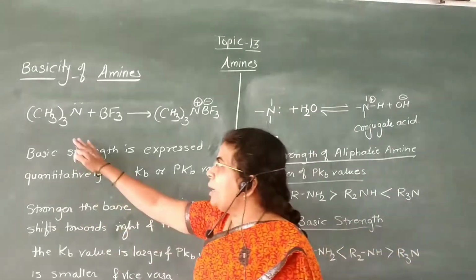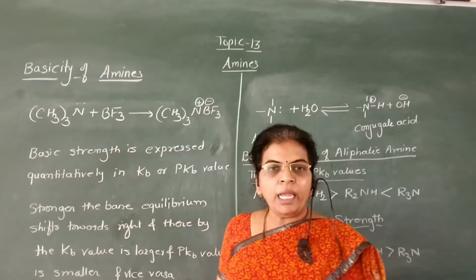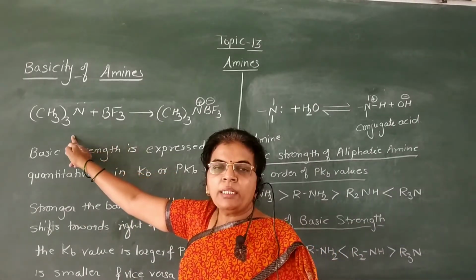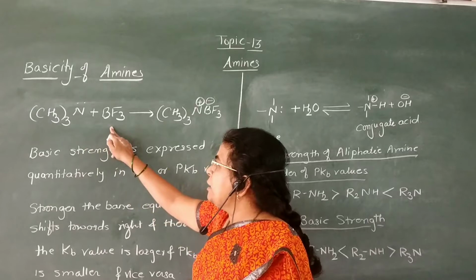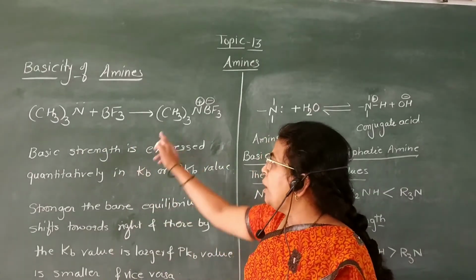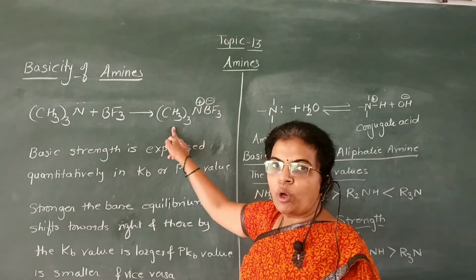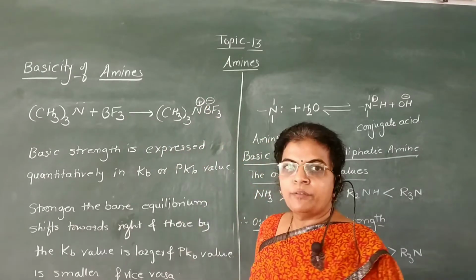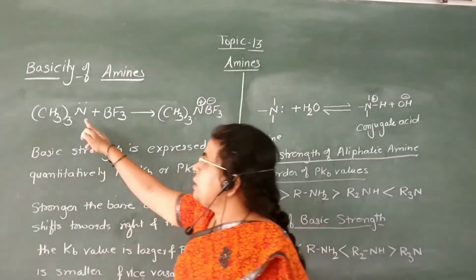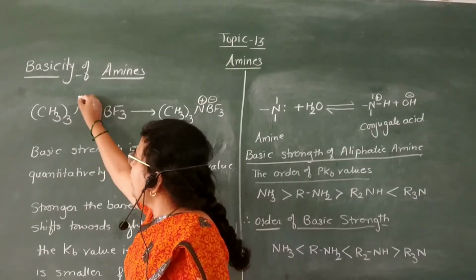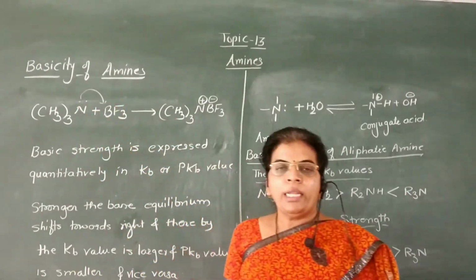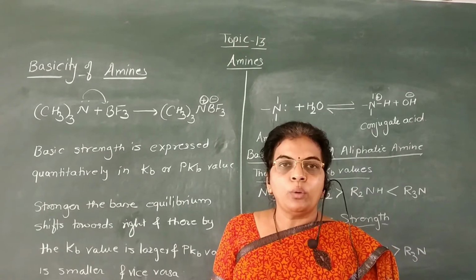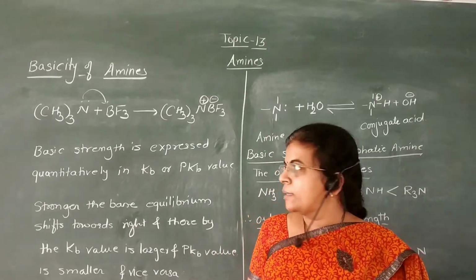Now when these amines are treated with any electrophilic reagent like BF3, for example this tertiary amine, trimethylamine, when it is treated with BF3, formation of a salt takes place, that is (CH3)3N+ BF3-. That is, this nitrogen atom can donate its electron pair to any electrophile, and therefore it is an electron pair donor Lewis base.